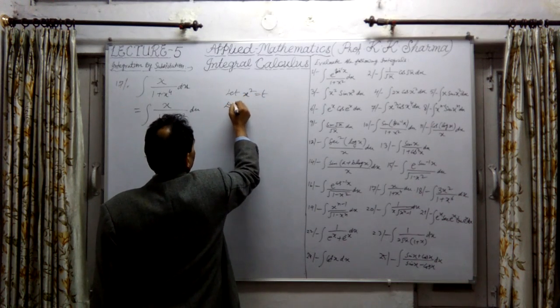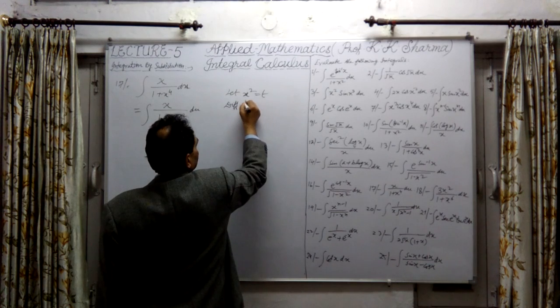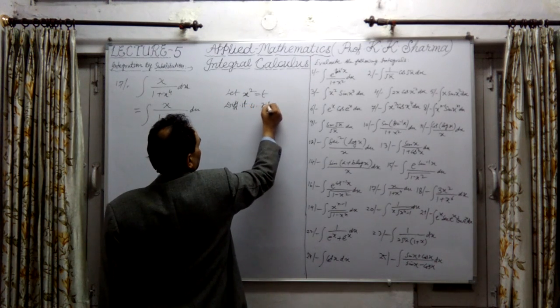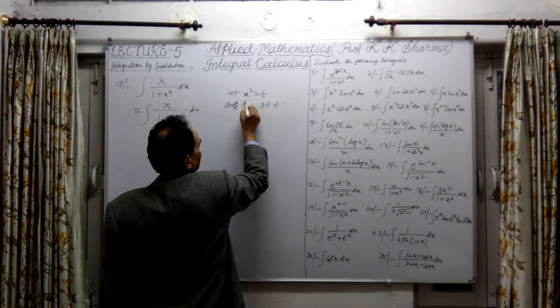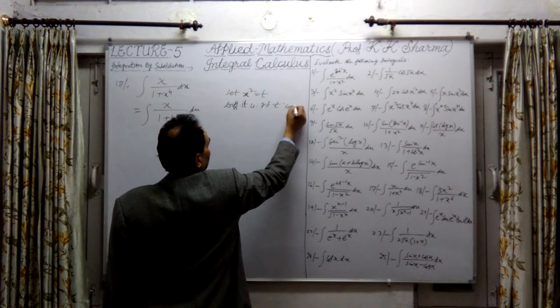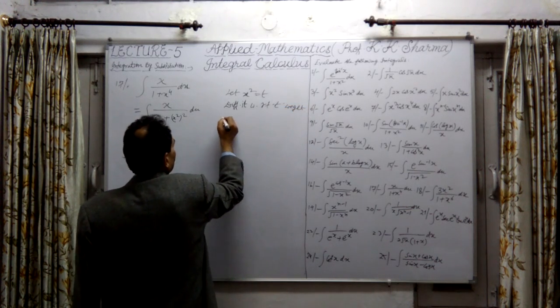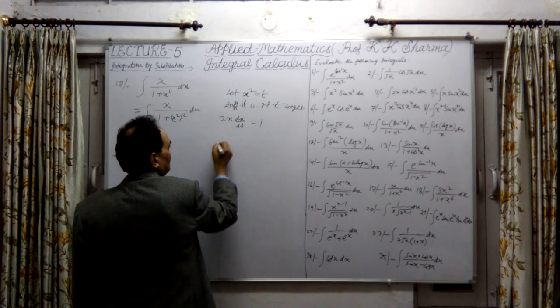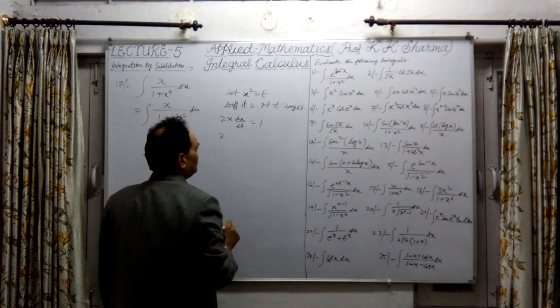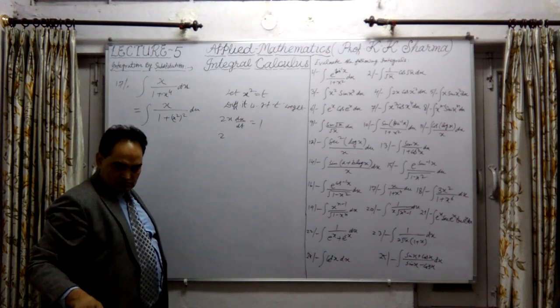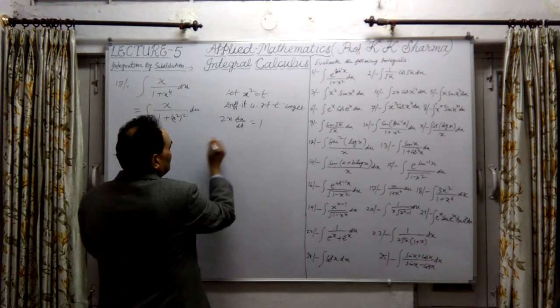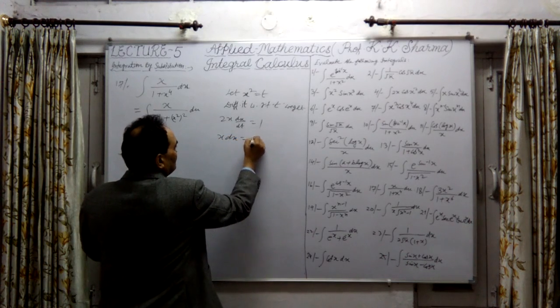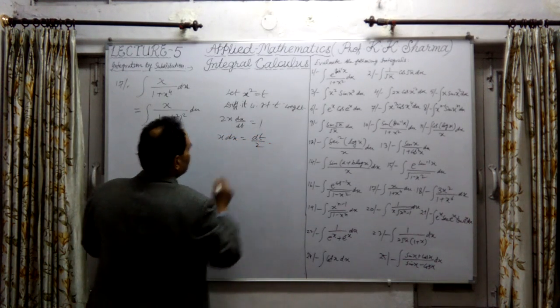Therefore, differentiating it with respect to t, we get twice x into dx upon dt equal to 1, or x into dx equal to dt upon 2.